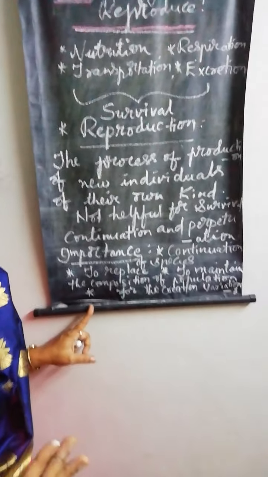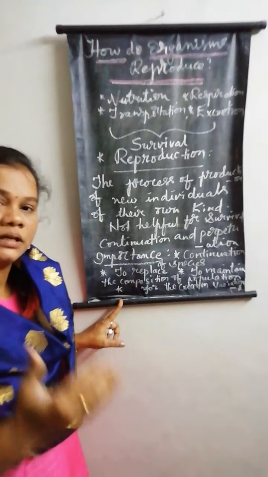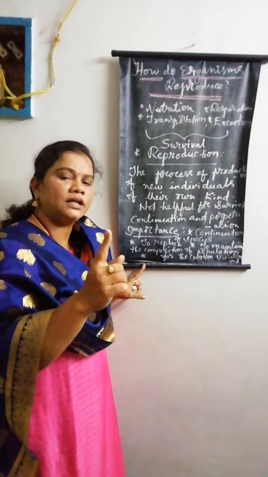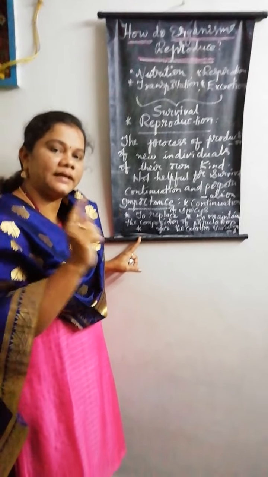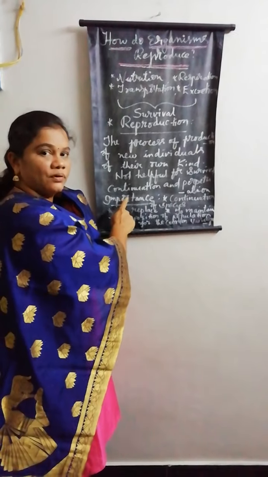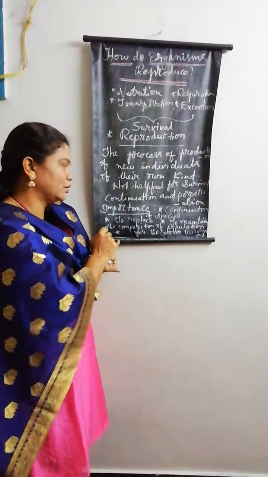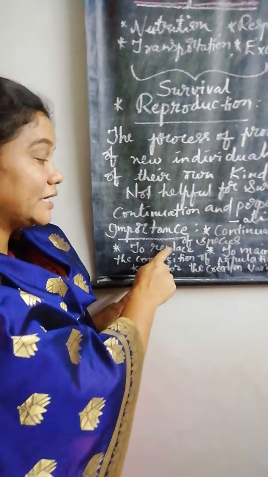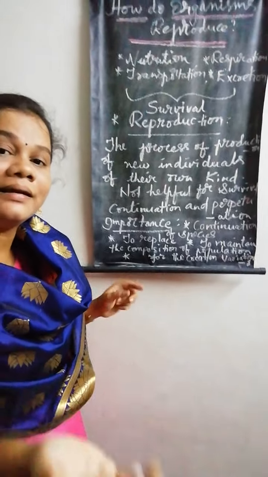If the species want to be continued on the surface of the earth, the one and only process that is helpful for their continuation is reproduction. The second important reason behind the importance of reproduction is to replace the number of dead living things.